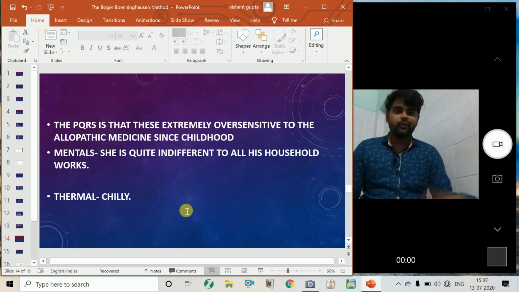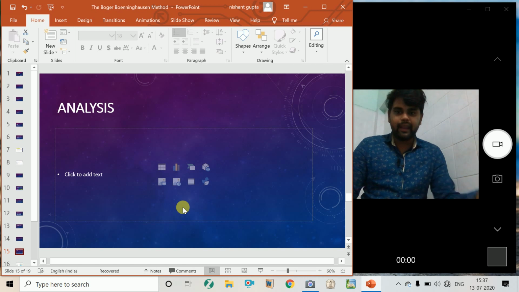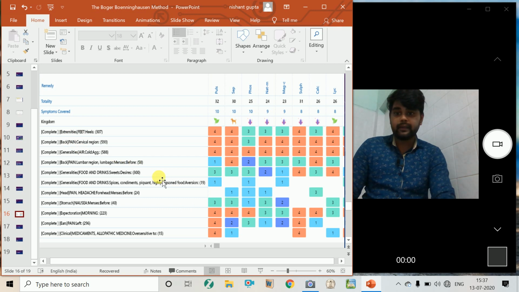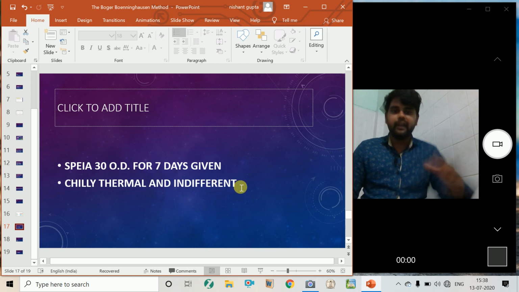So I have to repertorize the case on the basis of this data. What should I do? Let's analyze the case, and this was my analysis. As you can see, I have taken as big a rubric as possible, like cervical pain. The number of remedies is also 307, 593, 588. So this was the whole totality, and she was basically a chilly patient and an indifferent patient. I prescribed CPR 30 for 7 days on the basis of chilly thermals and her being quite indifferent, and she did miraculously well after it, and the patient was cured.